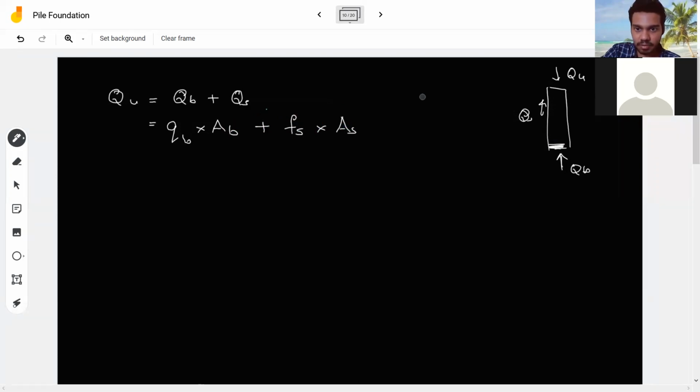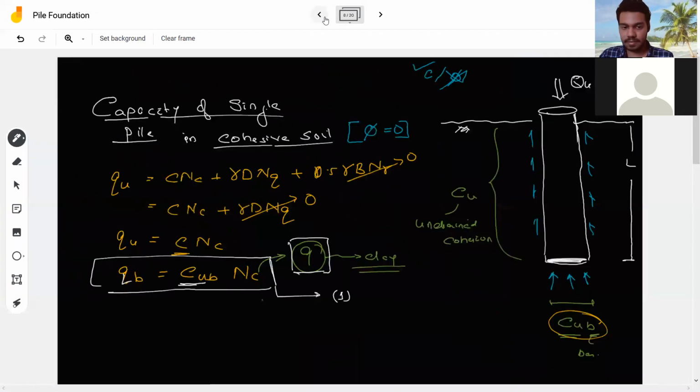Once you take the numerical, it will be more clear to you. We are going to take the numerical soon. Now I will just write the Qb value which I have written in the equation number 1. If you go back, there it is. This one.